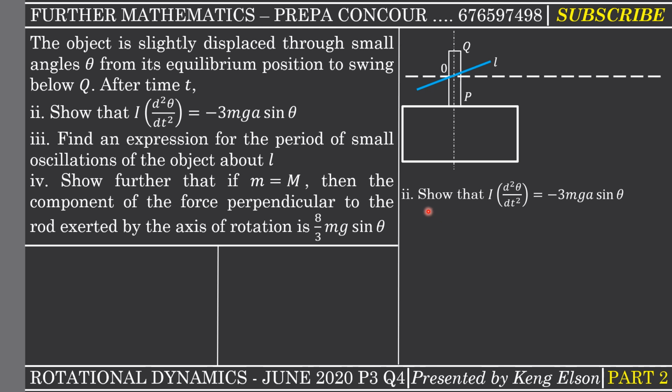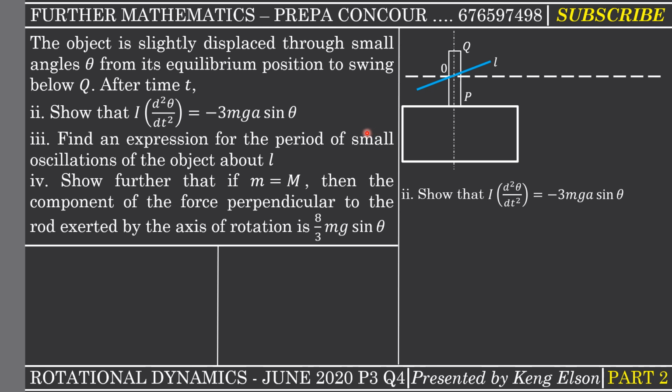So let's begin with the first part, showing that I theta double dot is equal to negative 3 mga sine theta. First of all, we have to draw the new position of the composite body. So this is its equilibrium position, that is my axis. Now in its new position, it is displaced so that it oscillates through small angles from its equilibrium position, and it is swinging below Q. So basically it's going to be given a horizontal push.